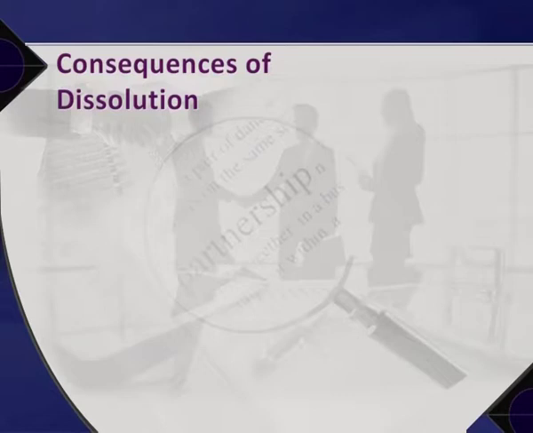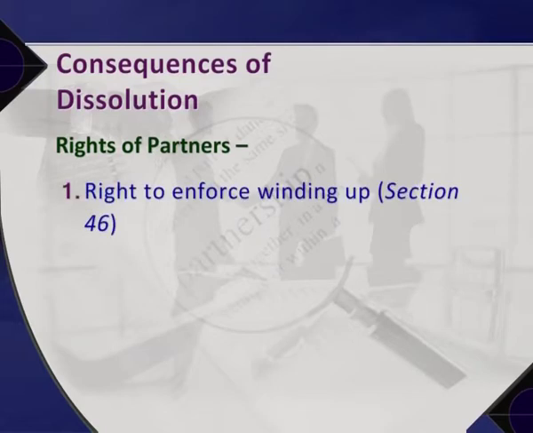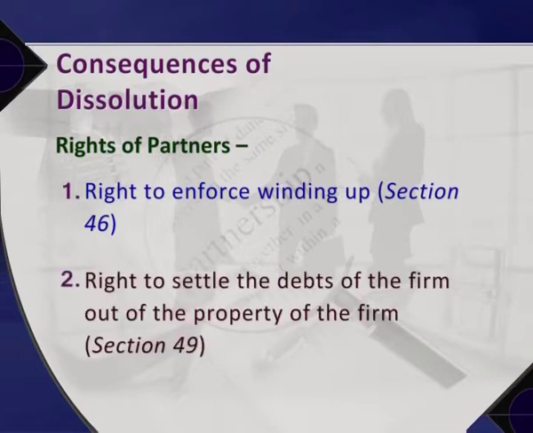Next, consequences of dissolution. On dissolution, the partners have certain rights and liabilities on behalf of the firm. Rights of partners are: 1. Right to enforce winding up, section 46. 2. Right to settle the debts of the firm out of the property of the firm, section 49.